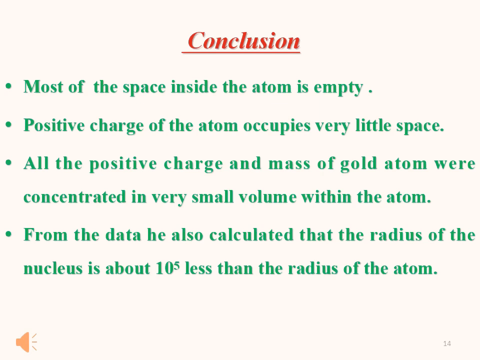The conclusion of this experiment was that most of the space inside the atom is empty. Another conclusion is that the positive charge of the atom occupies very little space, and all the positive charge and mass of the gold atom were concentrated in a very small volume within the atom. Also, from the data he calculated the radius of the nucleus, which was about 10⁻⁵ of the radius of the atom, that is, much less than the radius of the atom.